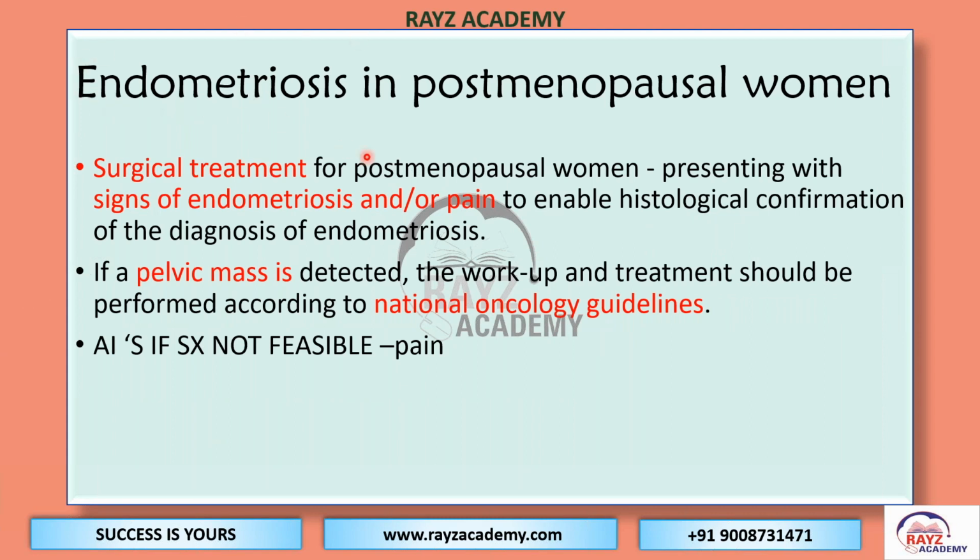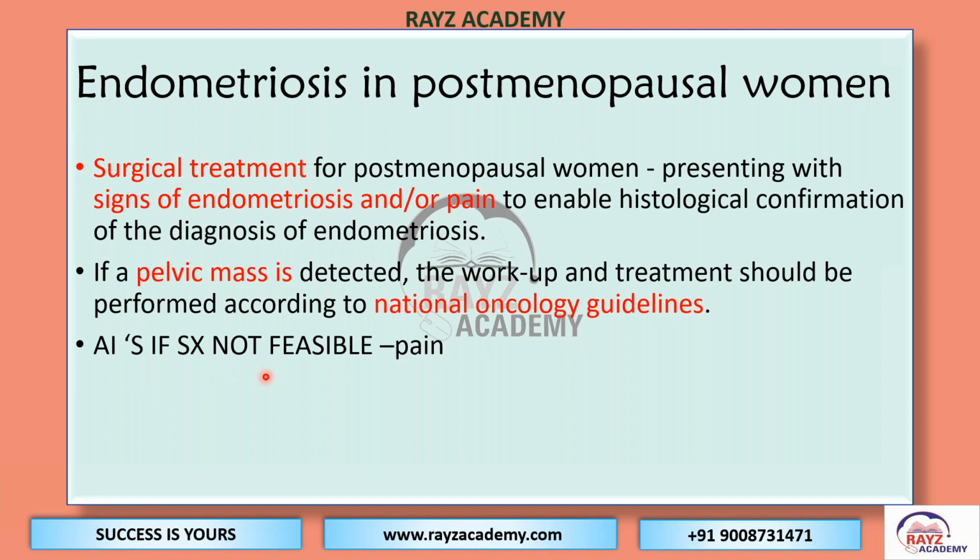Now, the trickiest part is dealing with endometriosis in postmenopausal women. A low threshold can be kept for surgical treatment in postmenopausal women who are presenting with signs of endometriosis. If a pelvic mass is detected, and we are suspecting even an endometrioma, the workup and treatment should be performed according to the National Oncology Guidelines. That is the difference here between the reproductive age group and postmenopausal. We will follow the National Oncology Guideline in treating the pelvic mass during the suspicion of endometrioma.